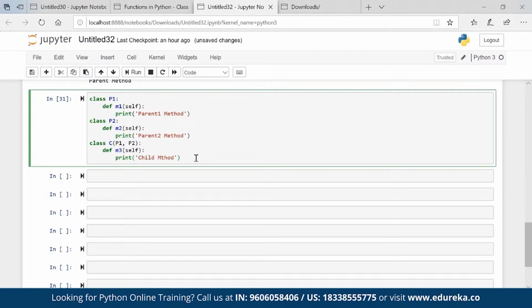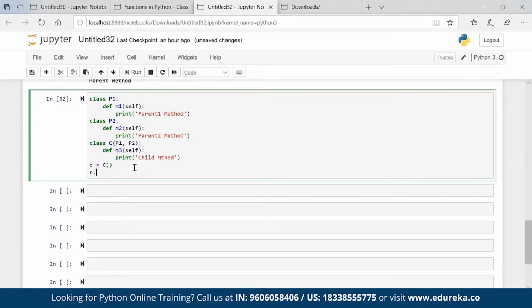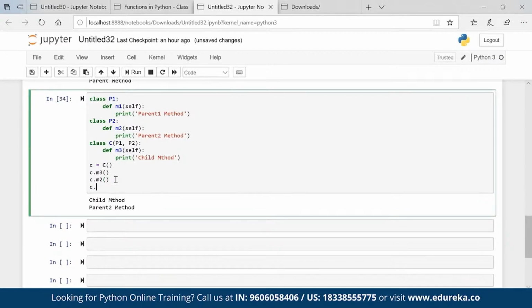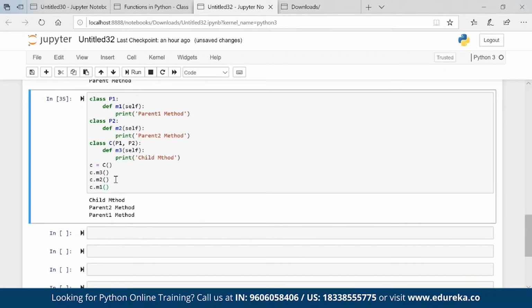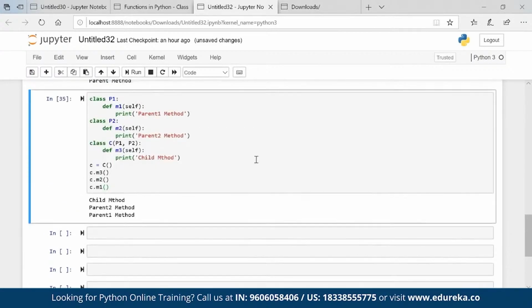So if I go ahead and create an object C, and call C dot, let's say, M3, that looks fine. C dot M2 looks fine as well. C dot M1 looks fine as well. Okay. So Python has multiple inheritance like C++. I don't know C++, I am not from a C++ background, but yes, this is how it works. This is my multiple inheritance.